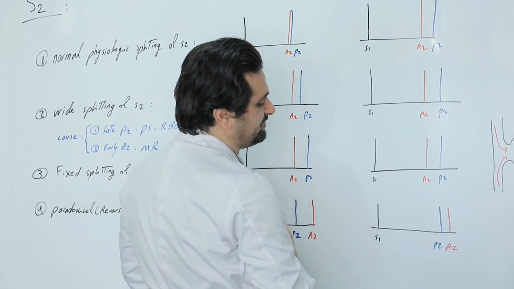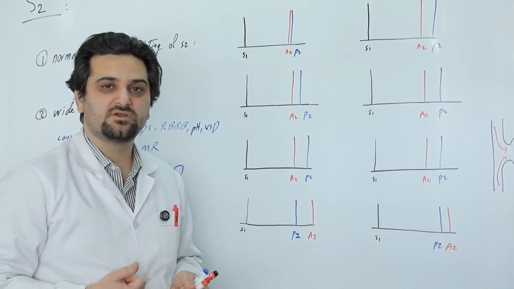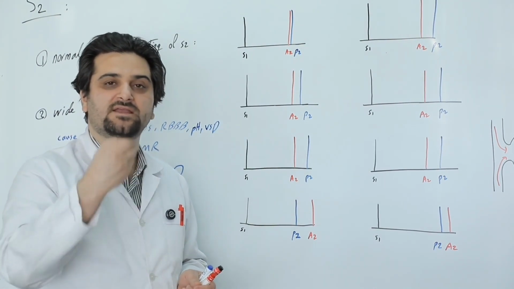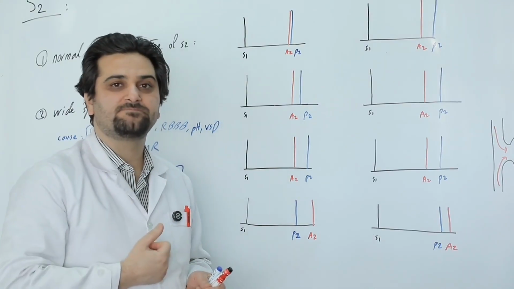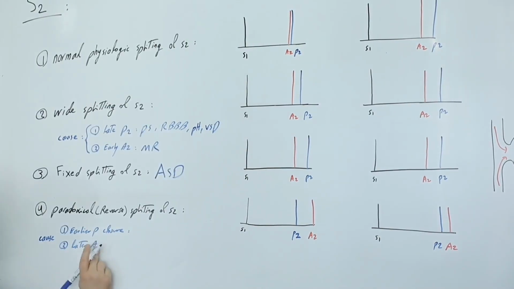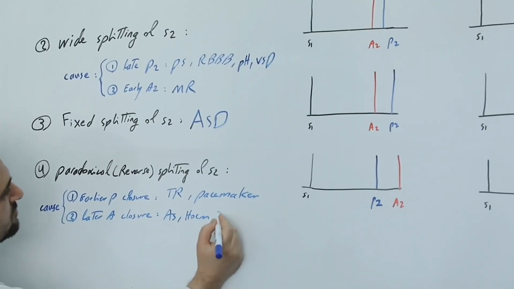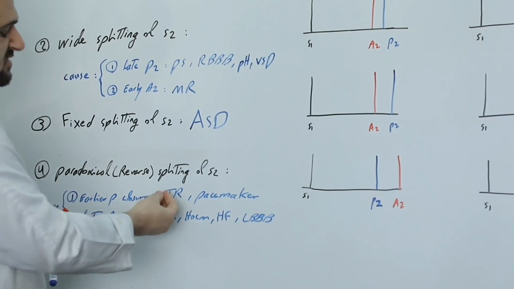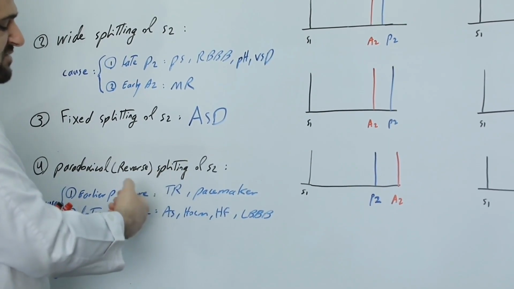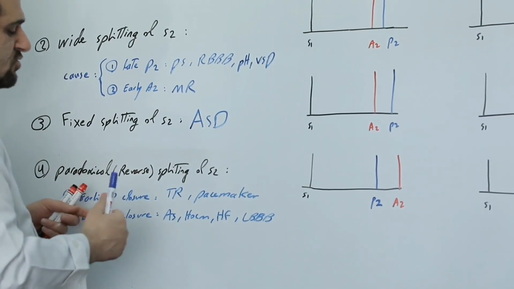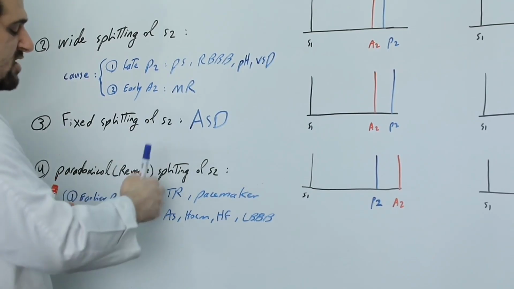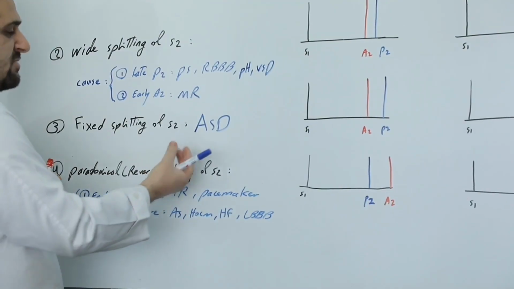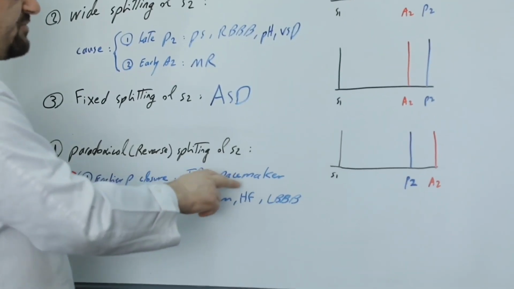What is the cause of reverse or paradoxical splitting of S2? There are two reasons. Any factor that causes the pulmonary valve to close earlier, or any factor that causes the aortic valve to close later. What factors cause the pulmonary valve to close earlier? One is tricuspid regurgitation, which, as we mentioned, in a patient with TR, during systole, blood exits from two places, both from the pulmonary valve and from the tricuspid valve into the right atrium. For this reason, P2 is heard earlier.